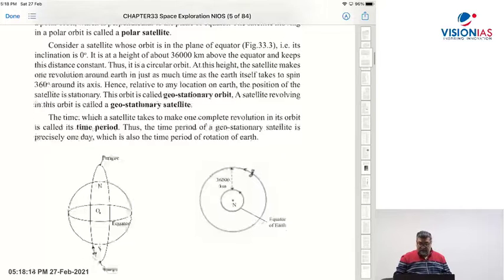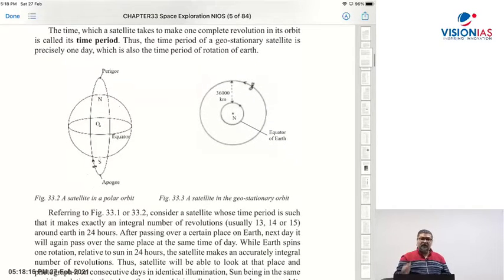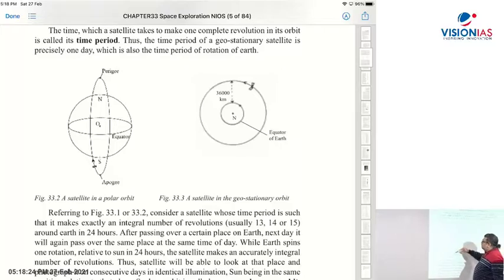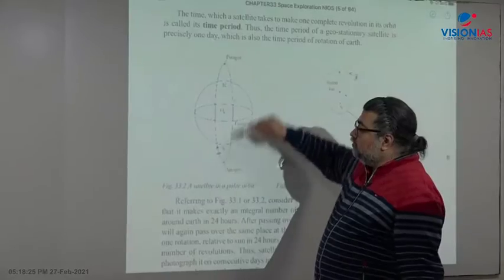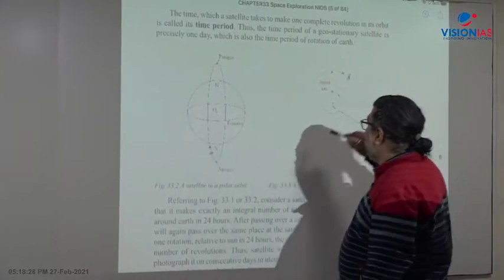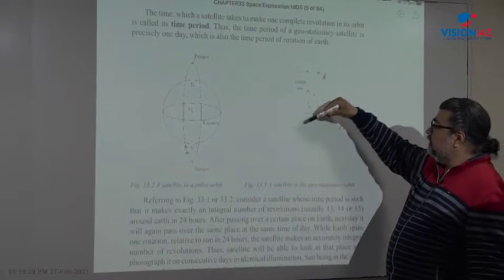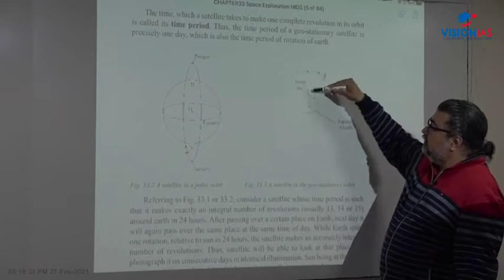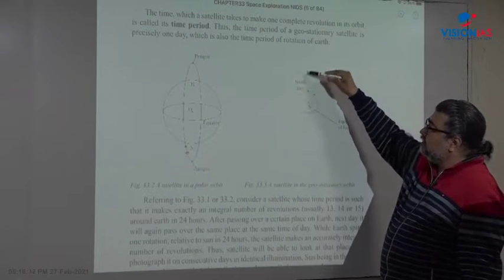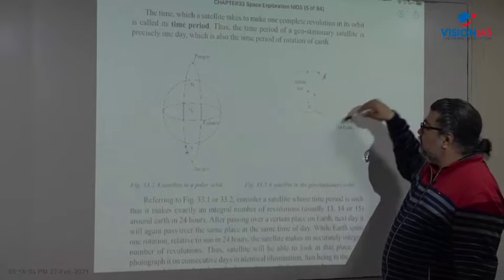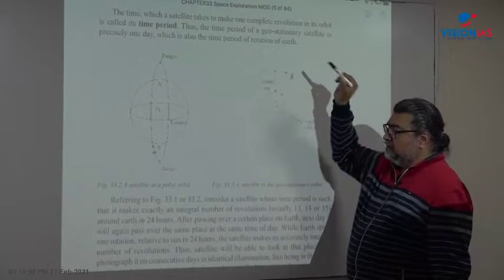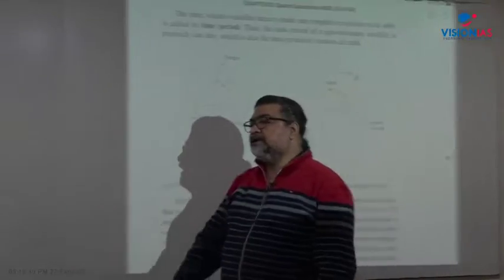Then we have also seen this polar orbit. I have mentioned north to south. If you see this diagram, this is the north to south polar orbit, whereas this one, on the equatorial plane, almost 36,000 kilometers from the earth's surface, is the geostationary orbit, which I mentioned takes 24 hours for the satellite.